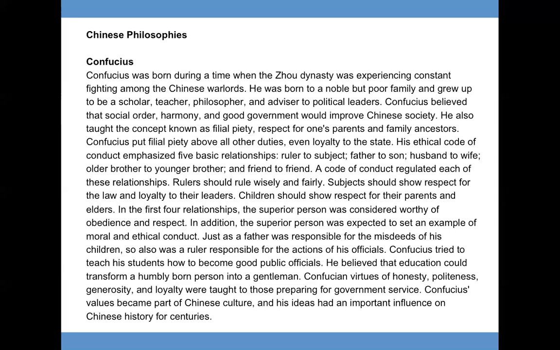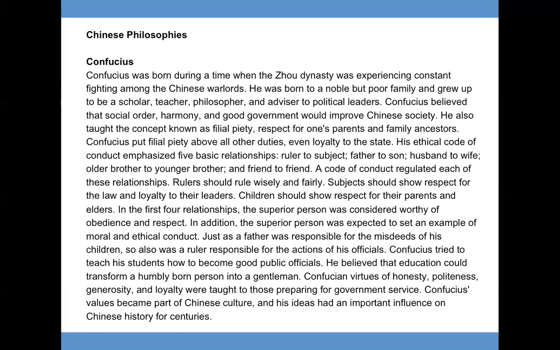He also taught the concept known as filial piety, respect for one's parents and family ancestors. Confucius put filial piety above all other duties, even loyalty to the state. His ethical code of conduct emphasized 5 basic relationships: ruler to subject, father to son, husband to wife, older brother to younger brother, and friend to friend.